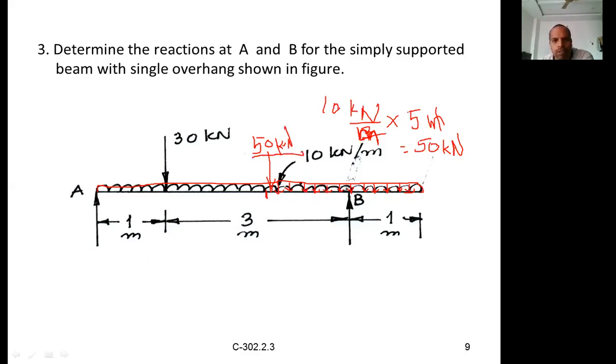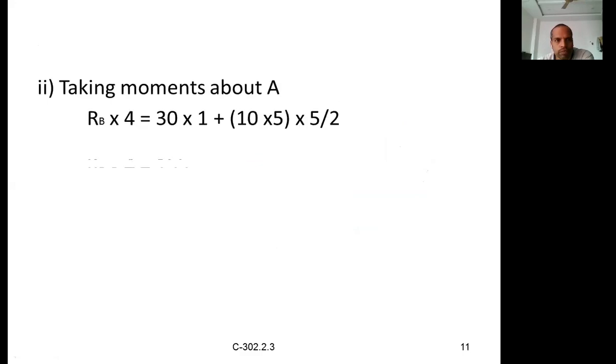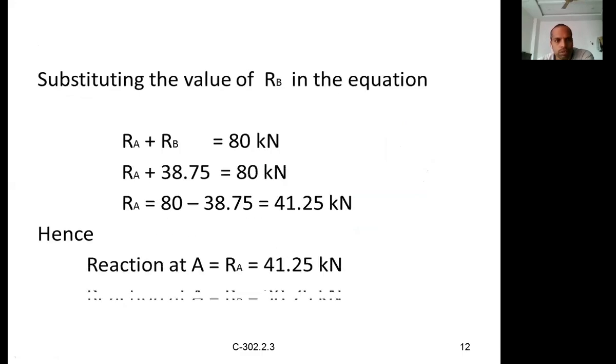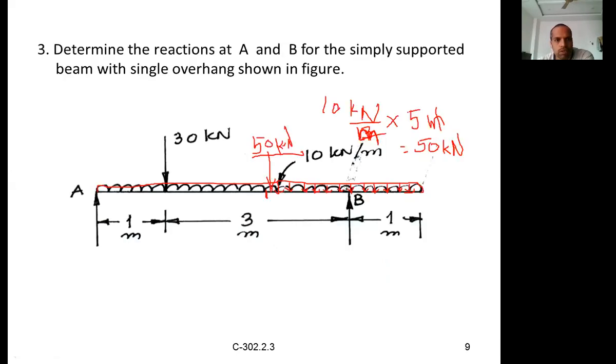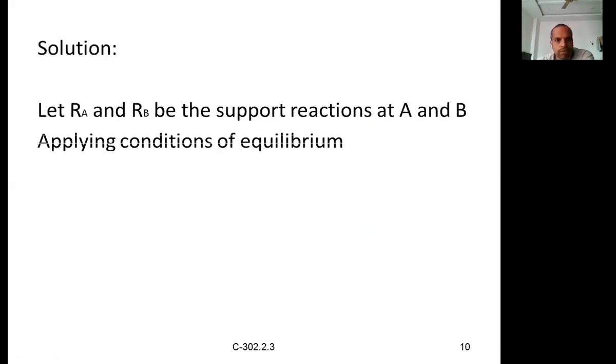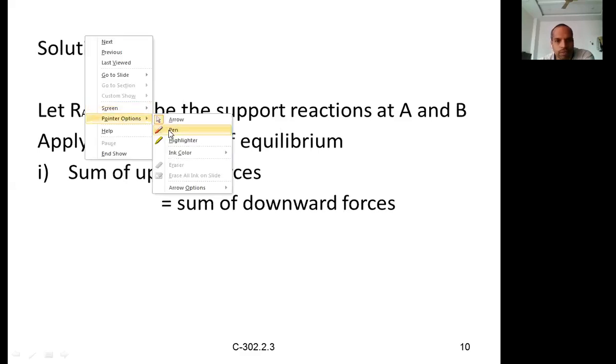Once you have shown the equivalent load, you have to remove the UDL. We should not consider it, and we should not show it also. So that is what you have to do. It is not shown at all. I will show you the beam here.